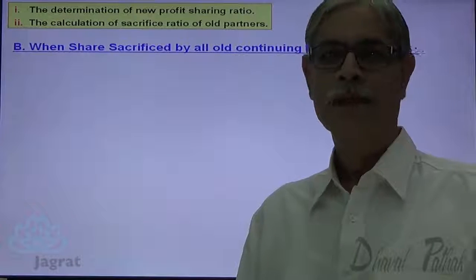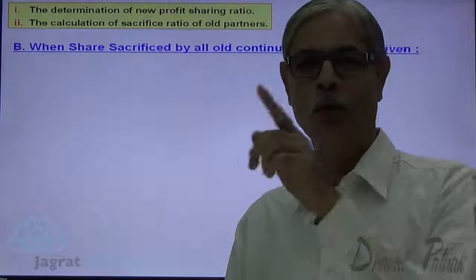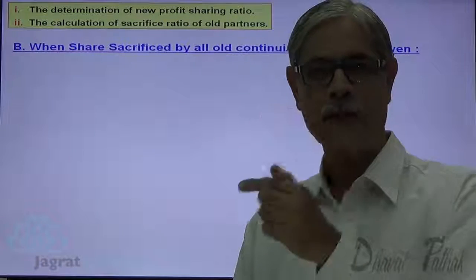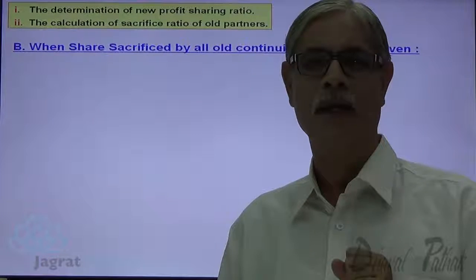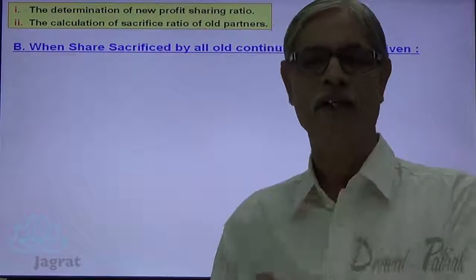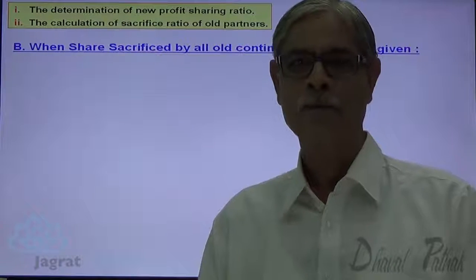Now see, there are 4 parameters as I told you. Old profit sharing ratio, share of a new partner. Third parameter, share sacrificed by each partner. Fourth parameter, new profit sharing ratio. These are the 4 parameters.